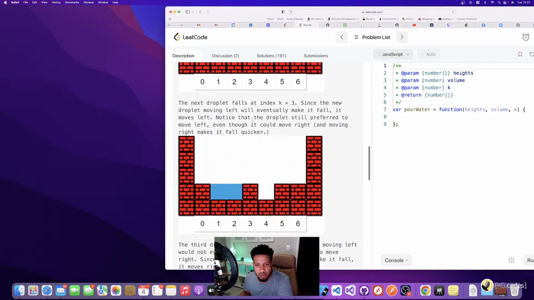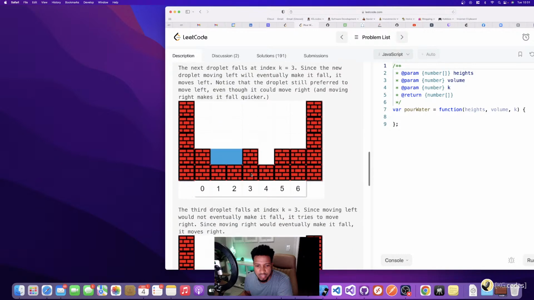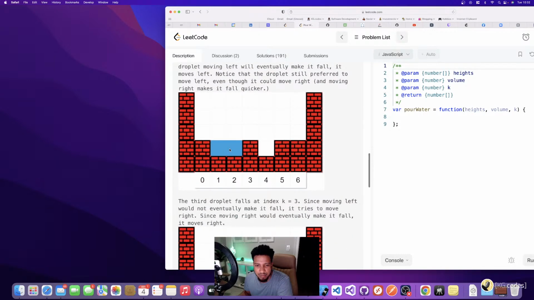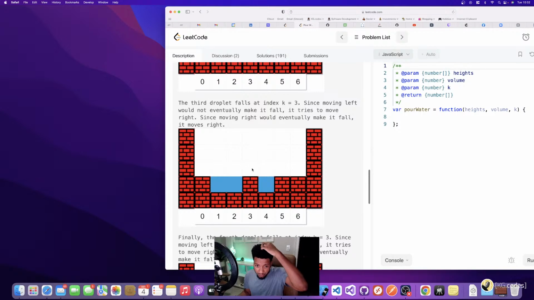And then as more water falls on 3, the water will try to go left and fall in a dip. So here, if water falls again, it'll slide to the left and it'll find the next dip and fall in. So here it fell in 2 times. Here, there's the 2 drips that have occurred. And then on this third drip, it'll fall.